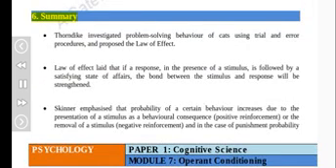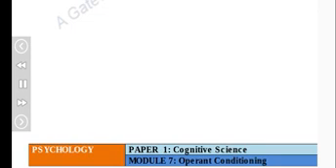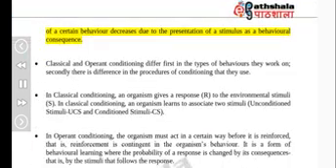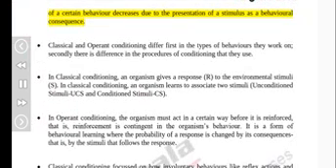Summary. Thorndike investigated problem-solving behavior of cats using trial and error procedures, and proposed the law of effect. The law of effect states that if a response, in the presence of a stimulus, is followed by a satisfying state of affairs, the bond between the stimulus and response will be strengthened. Skinner emphasized that the probability of a certain behavior increases due to the presentation of a stimulus as a behavioral consequence, positive reinforcement, or the removal of a stimulus, negative reinforcement. In the case of punishment, the probability of a certain behavior decreases due to the presentation of a stimulus as a behavioral consequence.